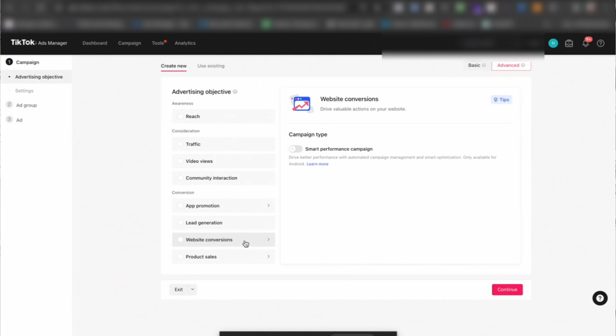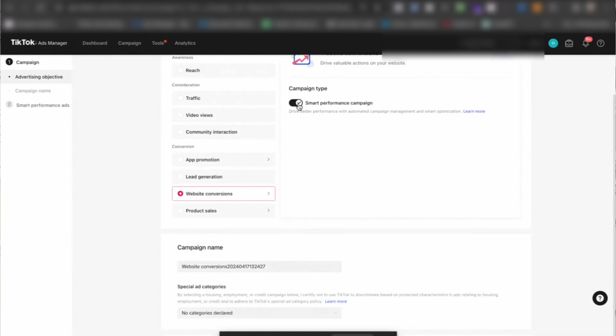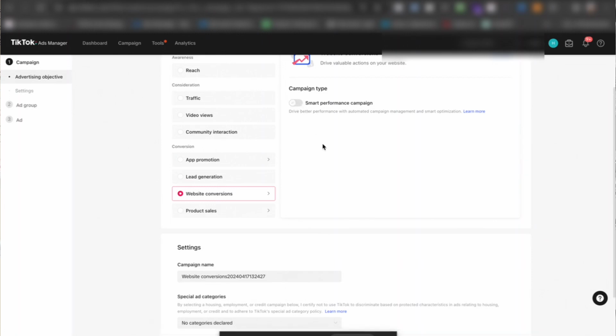So with website conversion, as you hover over it, you'll see that you have the option to select Smart Performance Campaign. We've tested this. It's hit and miss, and I typically don't select that.